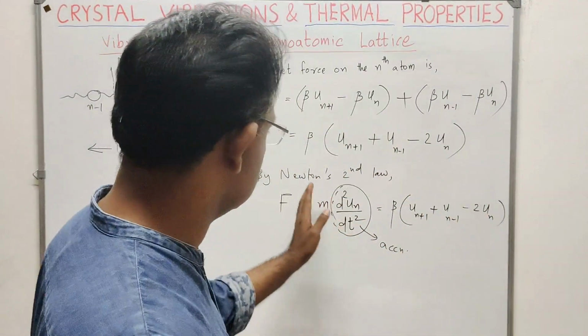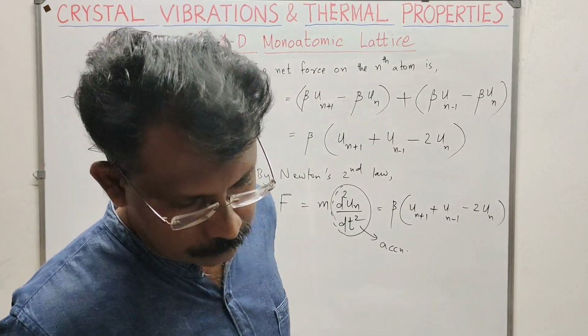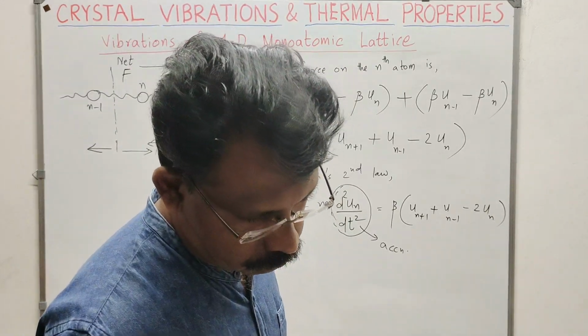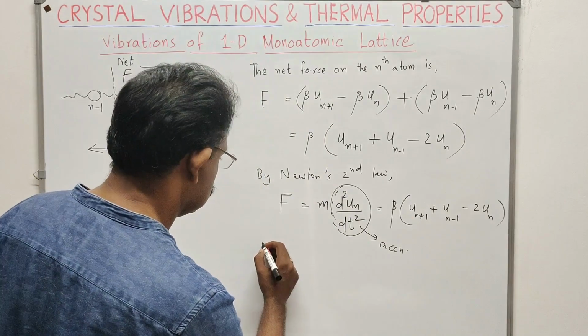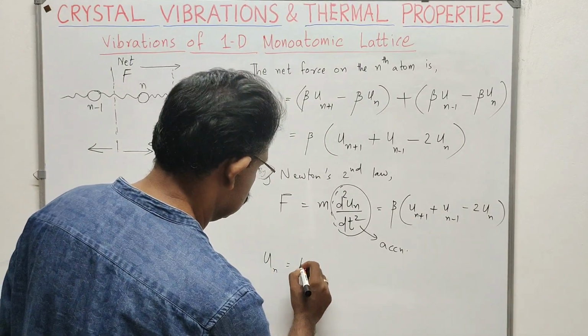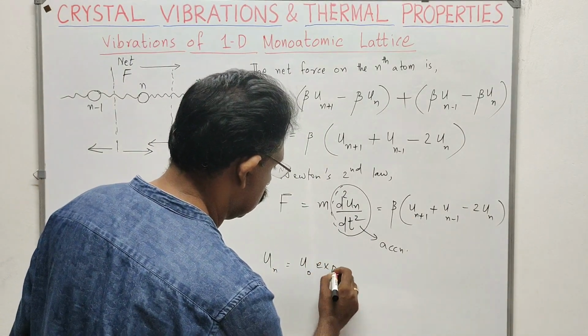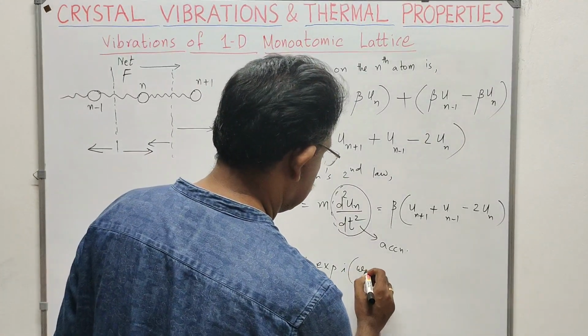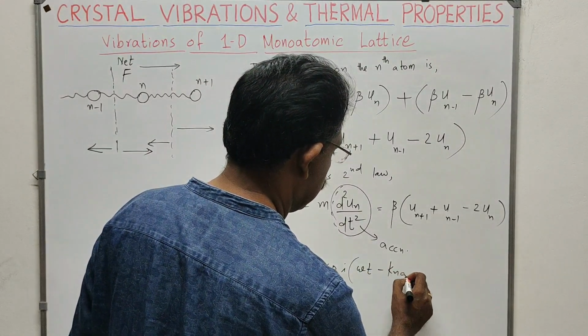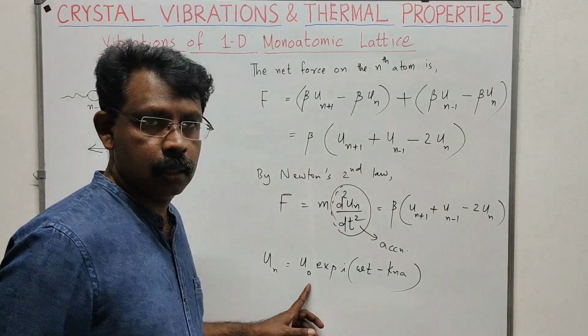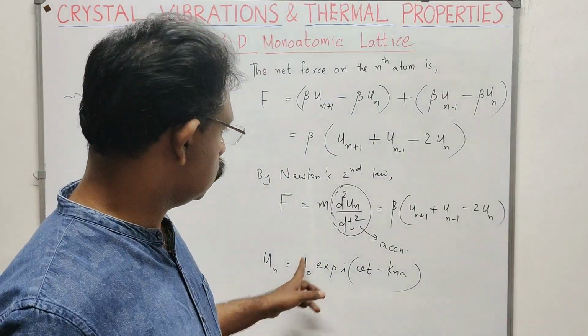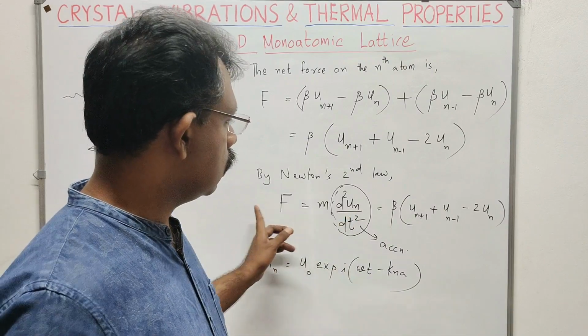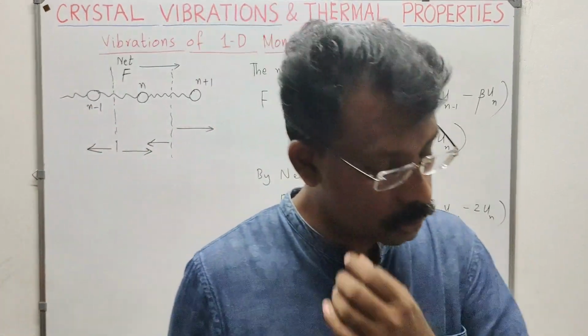The periodic solution to this wave equation is un is equal to u0 exponential i omega t minus k n a. ഇതായിരിക്കും ഇതിന്റെ solution. So solution means if I substitute it here, I will get this equation satisfied. അതാണ്.